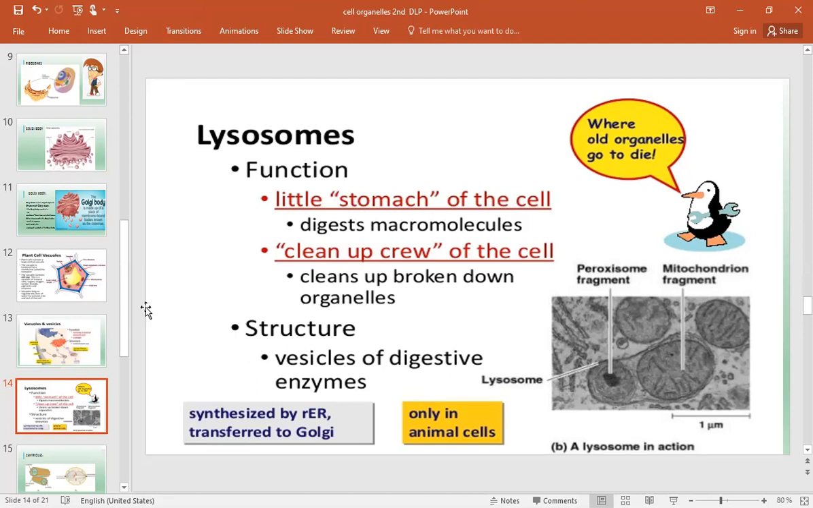They ingest food through food vacuoles. When the cell dies, the lysosome releases its enzymes and digests the cell. The structure is vesicles of digestive enzymes. Okay, all organelles are going to die.